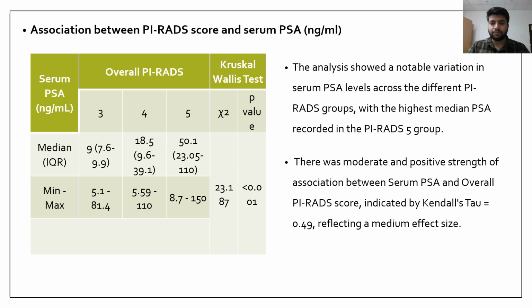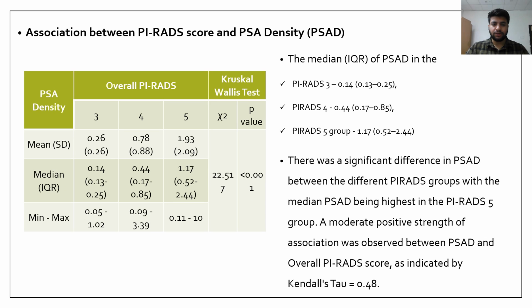There was a moderate and positive strength of association between serum PSA levels and overall PIRADS score, indicated by the Kendall's Tau score of 0.49, reflecting a medium effect size. Association between PIRADS score and PSA density.